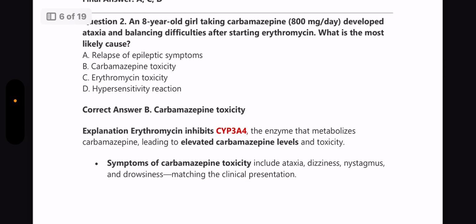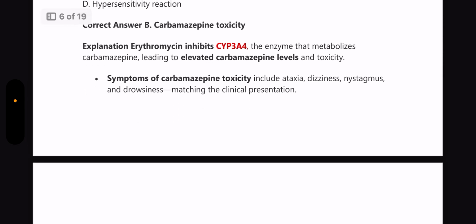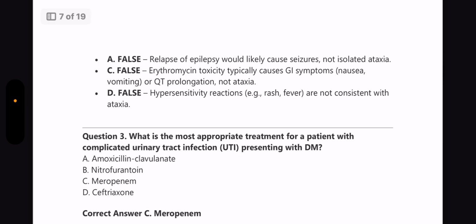Next question. An 8-year-old girl taking carbamazepine 800 mg per day developed ataxia and balancing difficulties after starting erythromycin. Most likely cause? Answer, carbamazepine toxicity. Erythromycin inhibits CYP3A4, the enzyme that metabolizes carbamazepine, leading to elevated carbamazepine levels and toxicity. The symptoms of the toxicity include ataxia, dizziness, nystagmus, and drowsiness.